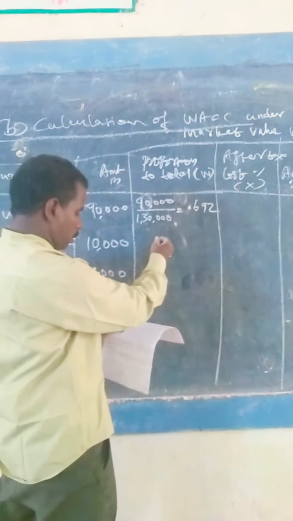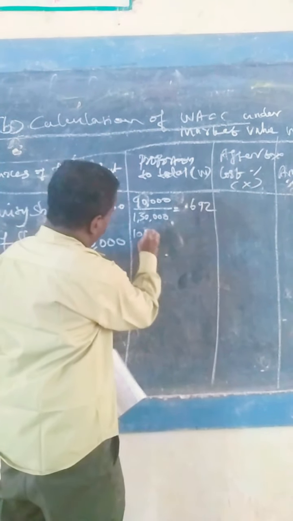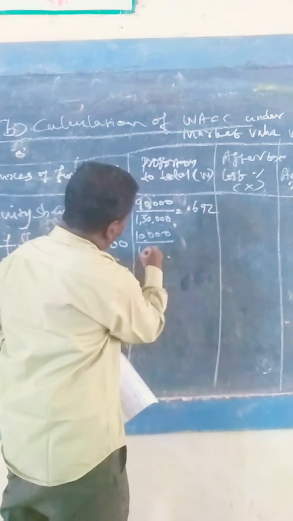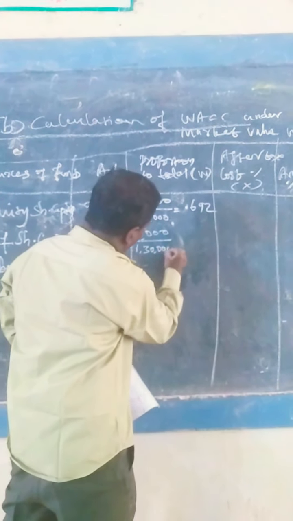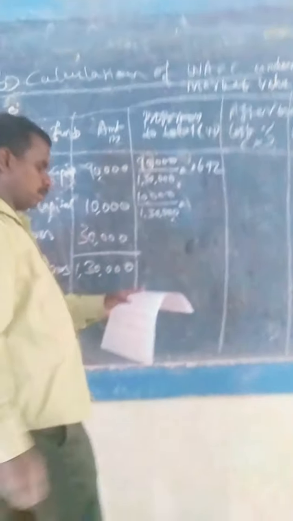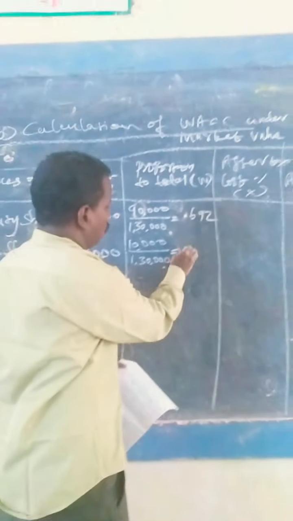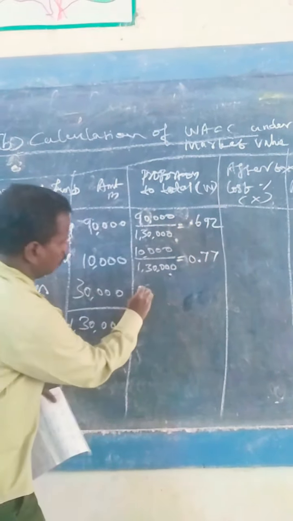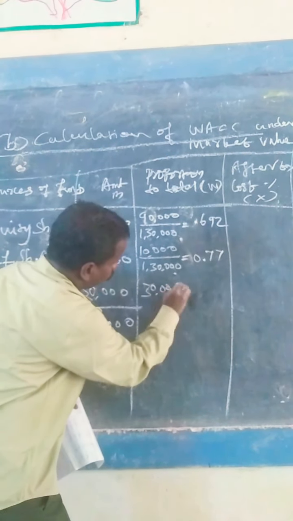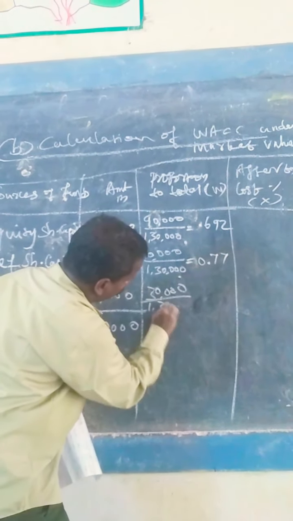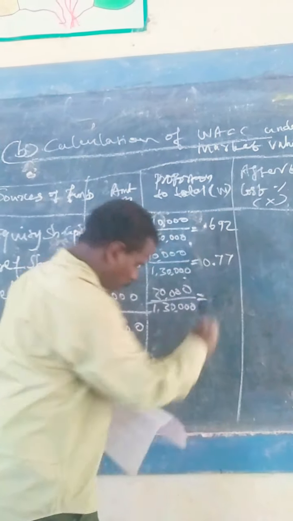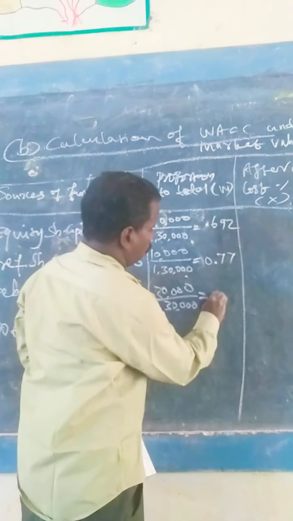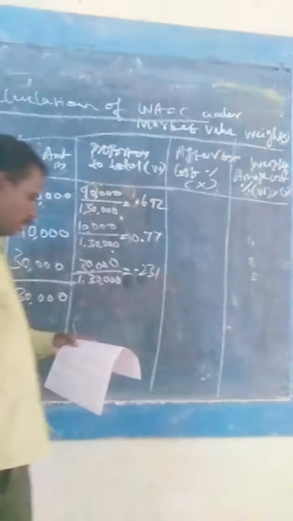Preference share capital 10,000 divided by 1,30,000 equal to 0.077. Debenture 30,000 divided by 1,30,000 equal to 0.231 as a proportion.